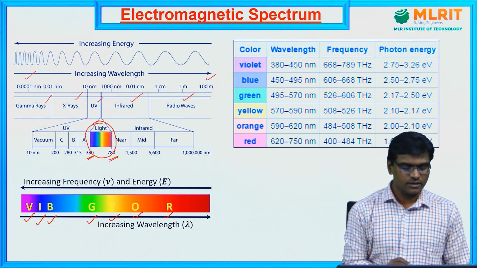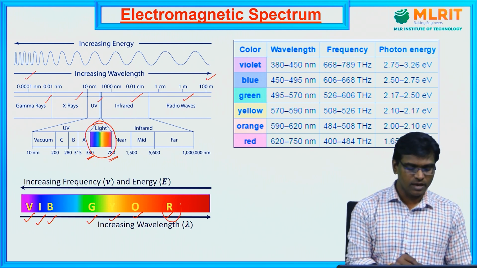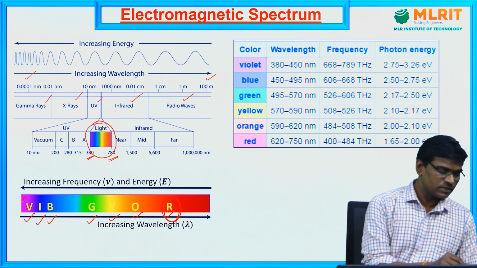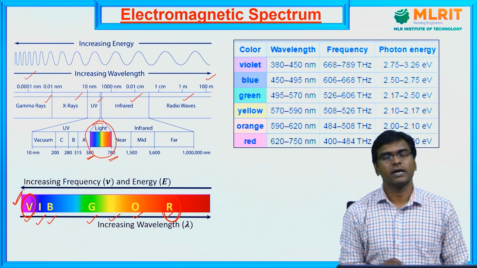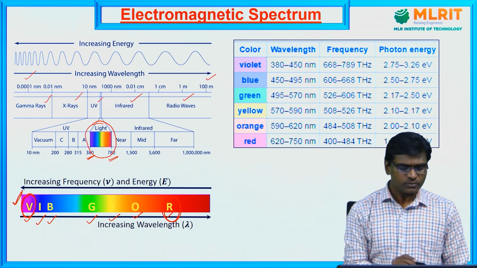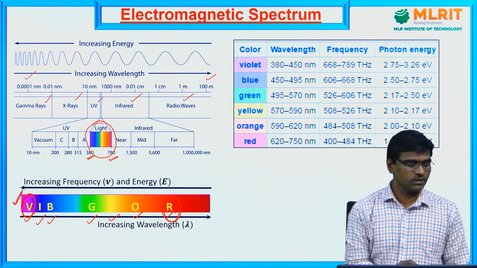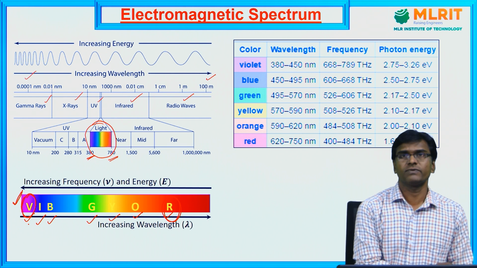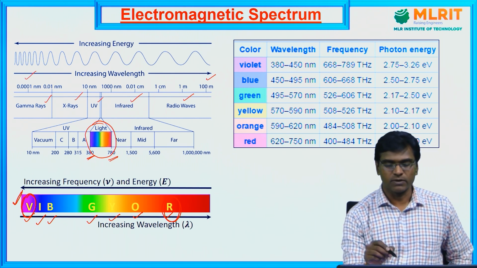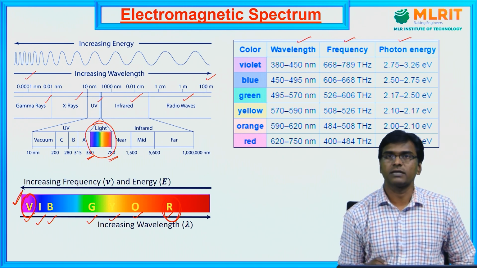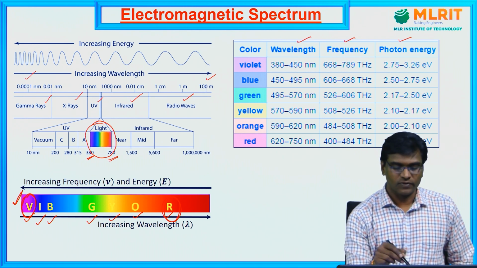Among these colors, red has the highest wavelength and the lowest frequency, whereas violet has the lowest wavelength and the highest frequency, which means frequency and wavelength are inversely proportional. Red has more wavelength, less energy and less frequency, whereas violet has less wavelength, high energy and high frequency. In this table, wavelength, frequency and photon energies are tabulated against the different colors.